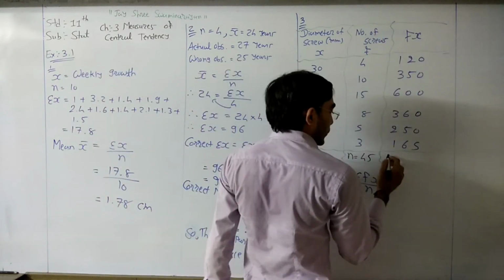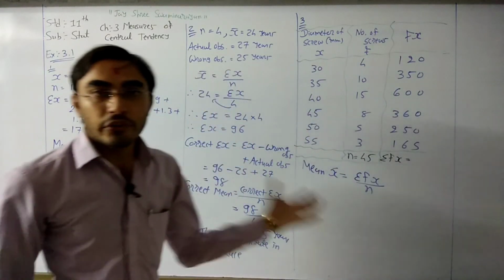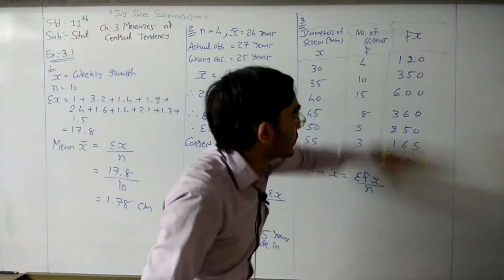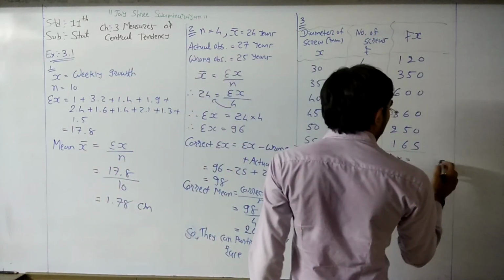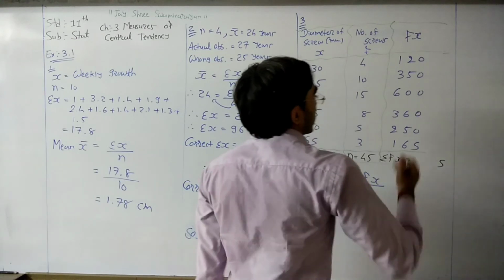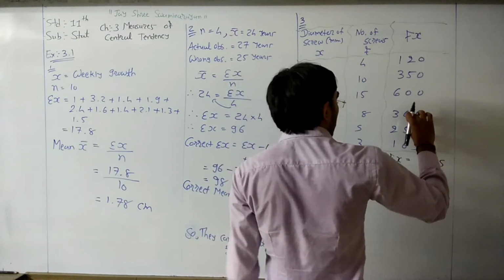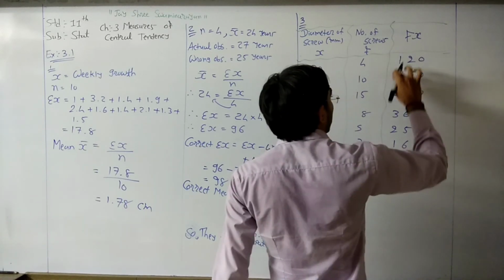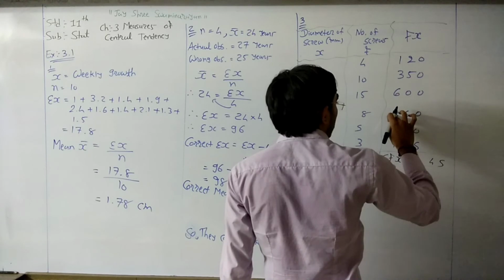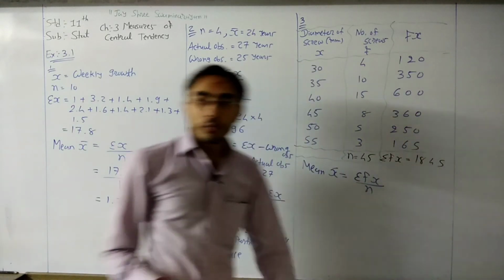And the addition of this fx is called sigma fx. Sigma means addition. So the addition of this column is sigma fx. Adding all the values together, we get 1845.